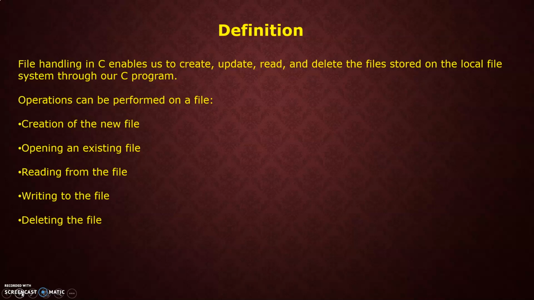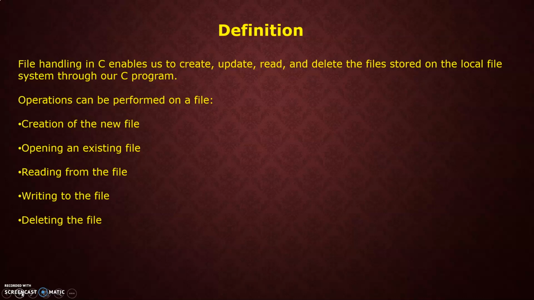There are some operations that can be performed on a file. What are the operations? Creation of a new file, opening an existing file, reading from the file, writing to a file, and deleting from the file. So it's quite clear that there are 5 operations. First one is creation. That means if the file is not present, first create the file.